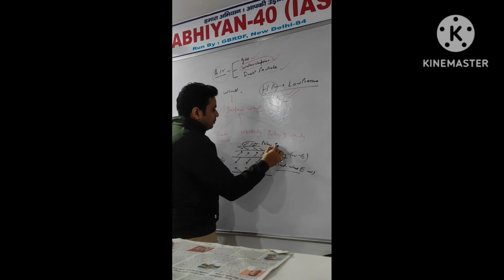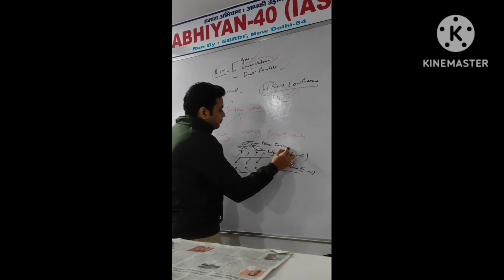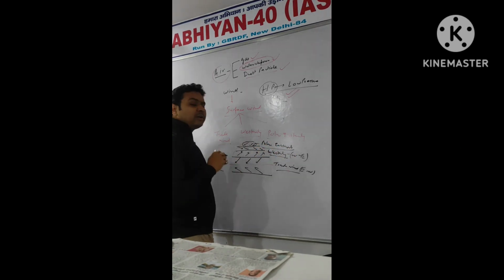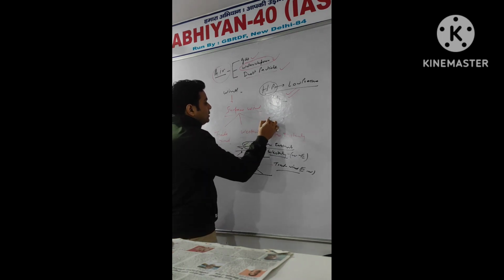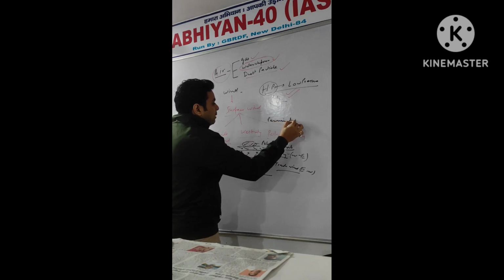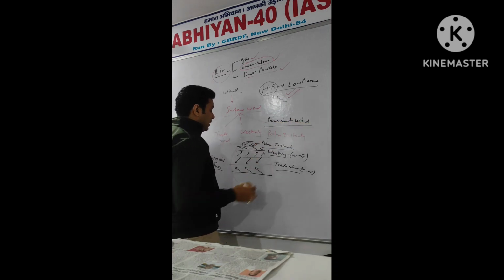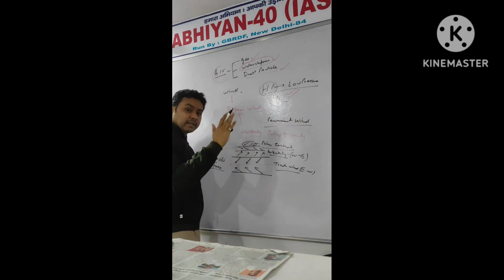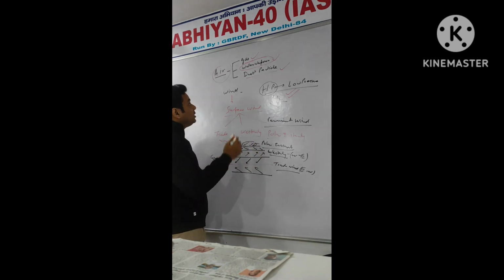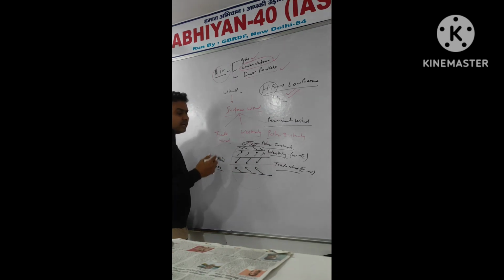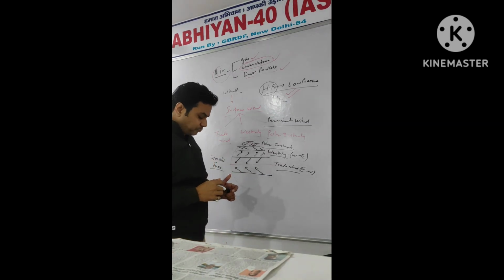So these are the three winds which are also known as permanent winds, and they move by touching the surface of our earth. So these are the three surface winds which I had already explained to you.